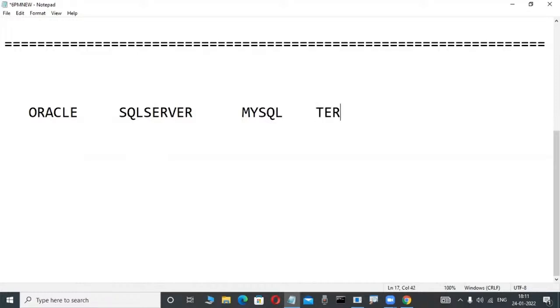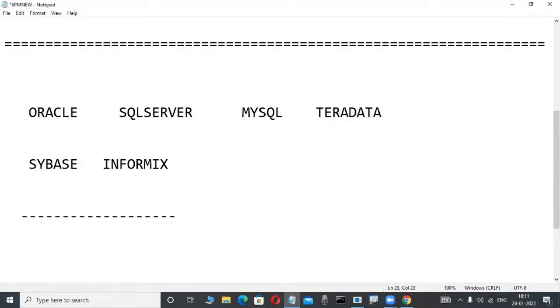Teradata is a product from NCR Corporation. Sybase is a product from Ingres Software. Like this, so many products are there. These are all relational databases, or these products are all implemented based on the relational data model.